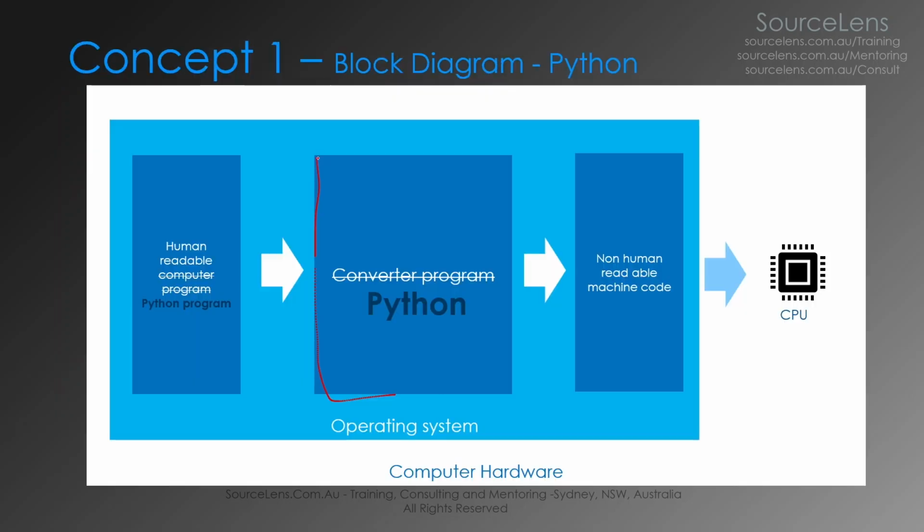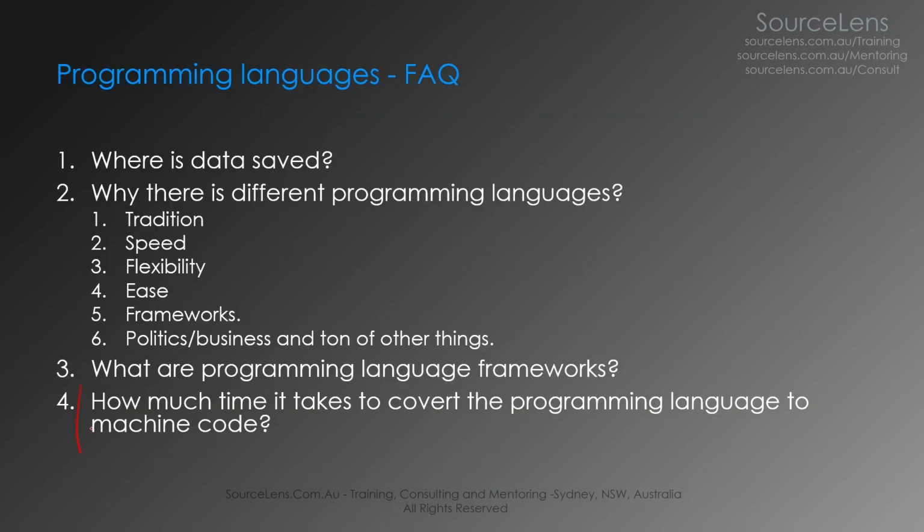How much time does it take to convert the programming language to machine code? This is a good question. The time depends on this particular program right here. In our case, mostly it's very insignificant. It doesn't take a lot of time, but certain programming languages like C do it before executing, so it has a different stage altogether. I don't want to get into the details of it, but for all practical purposes, we can ignore the time taken for the conversion. We can assume that it is absolutely instant. This is not strictly true, but we will assume 0 seconds for the time being.